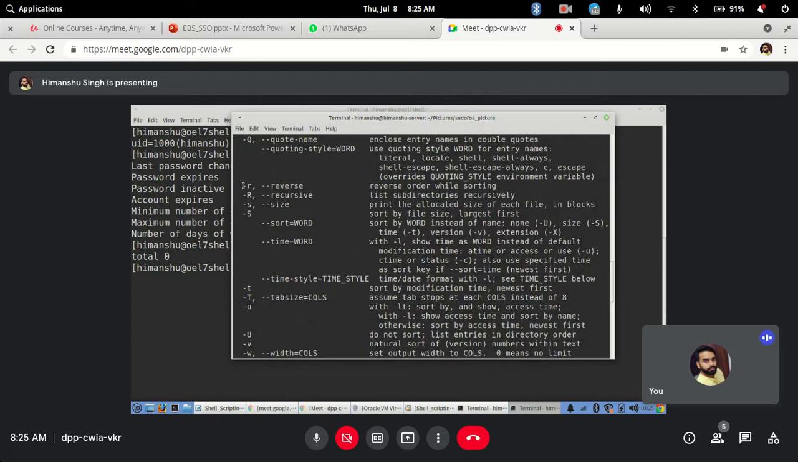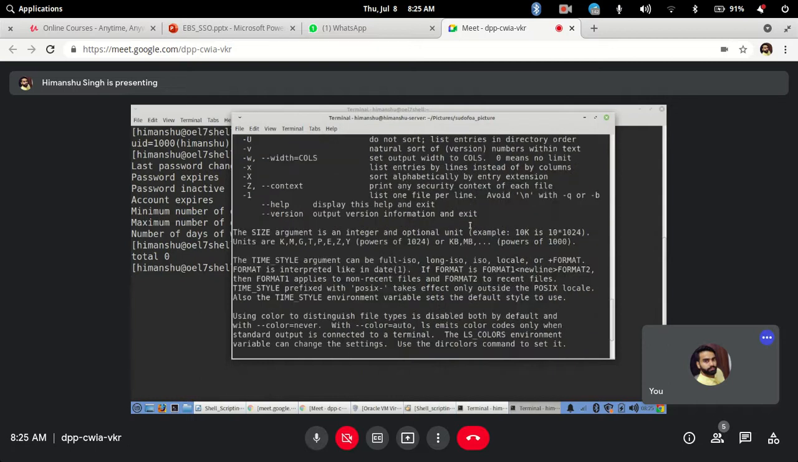So the R we were using was for reverse order while sorting. Okay, now next.